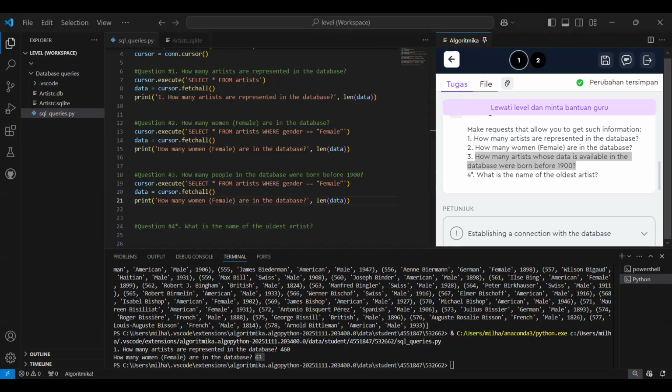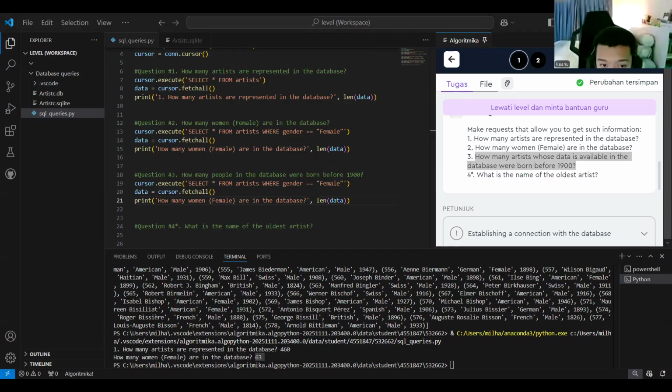Let me explain what makes it wrong. You need to change this and the last one with the single quote, and for female use the double quotes, like this. For the last one, close it with the single. Okay, 63. Good, let's go now.